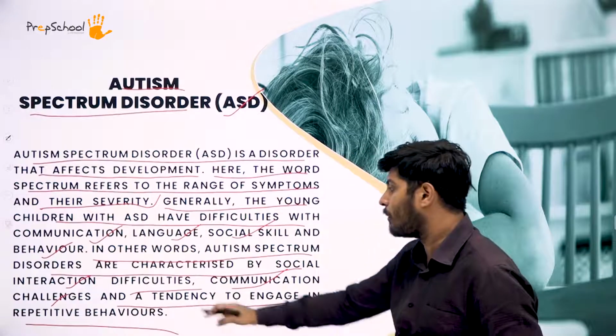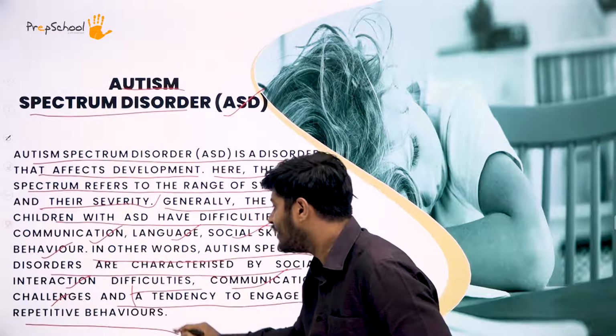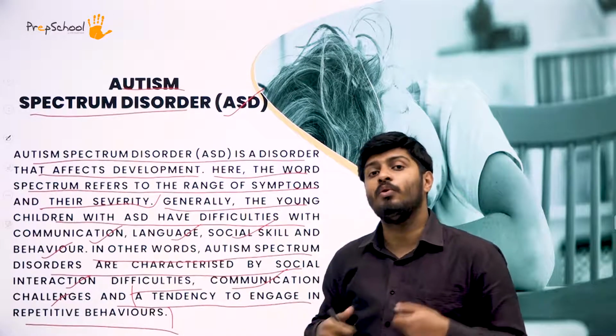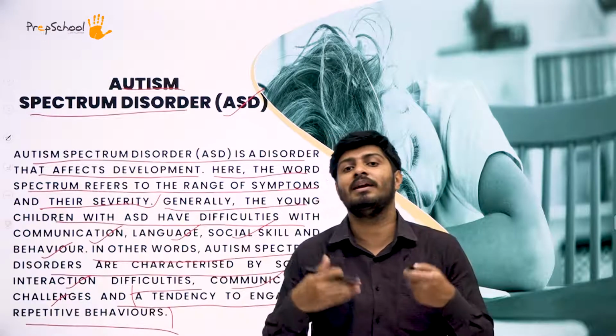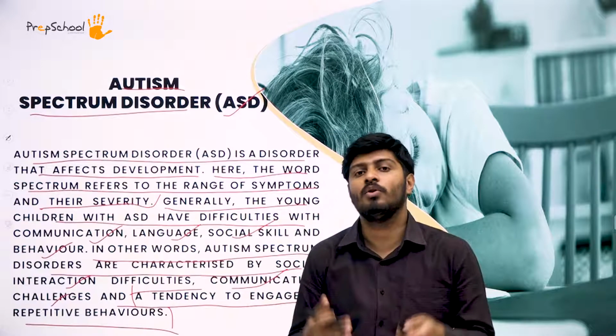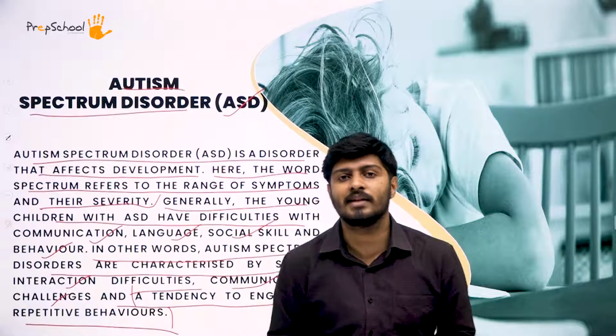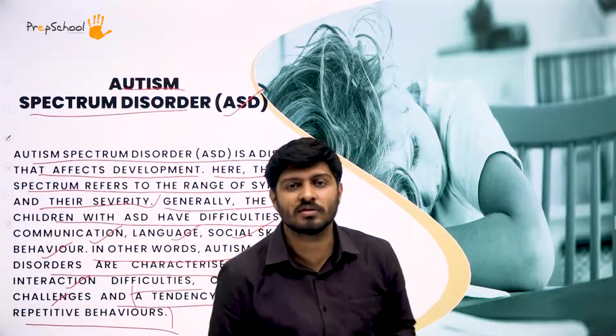And finally we talk about a tendency to engage in repetitive behaviors, where a kid who has ASD, that is autism spectrum disorder, will tend to repeat actions. Whatever he does, he will tend to repeat again and again. So having said that, let's move on to the causes of ASD.